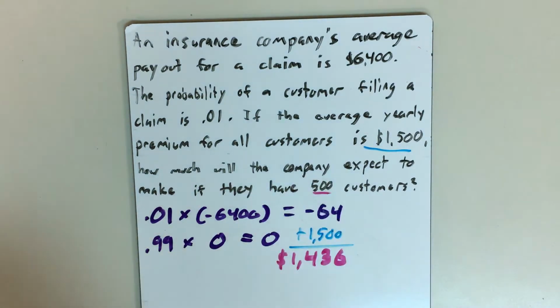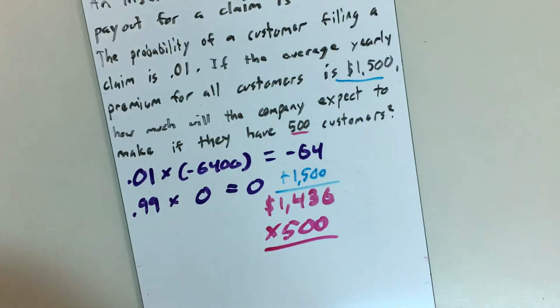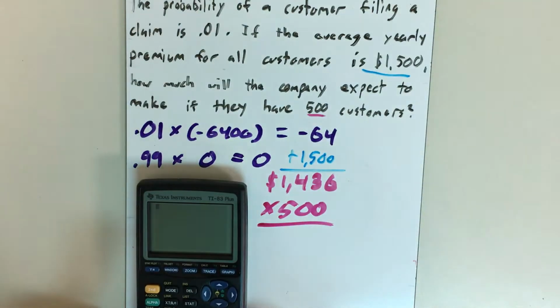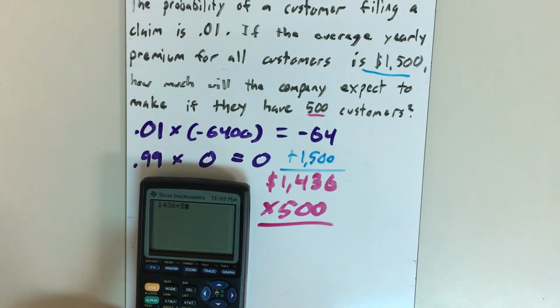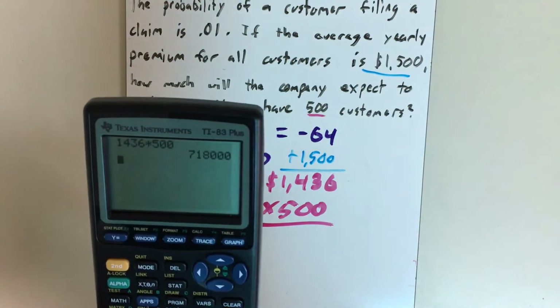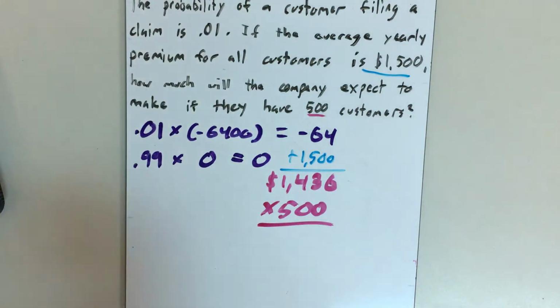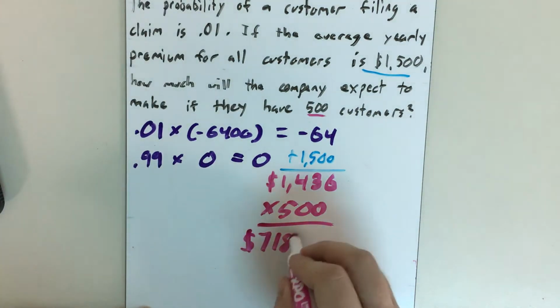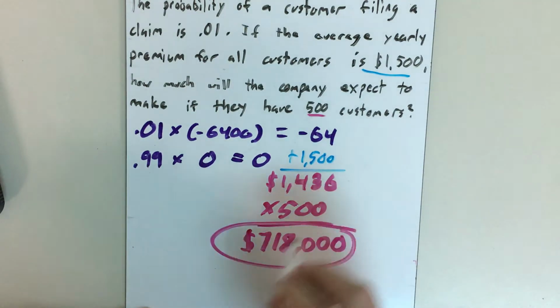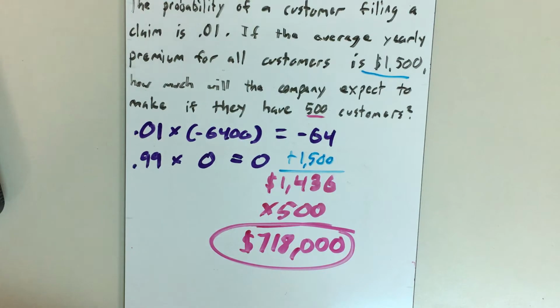We're trying to figure out how much they stand to make if they have 500 customers. So we take 1,436, multiply it by 500. 1,436 times 500 equals 718,000. So if this company has 500 customers, they expect to make $718,000 in 1 year, assuming that all these numbers are correct. It's probably different for an actual insurance company, but that's essentially how a problem like this works.